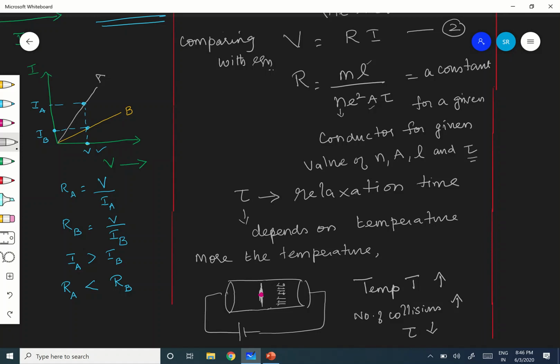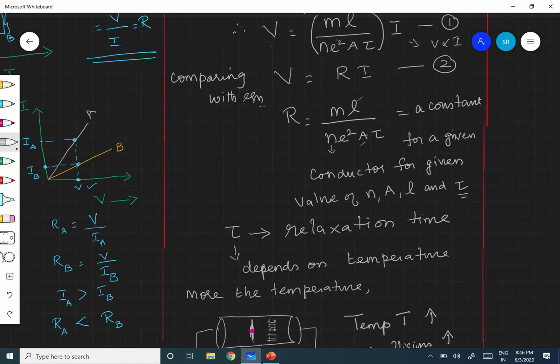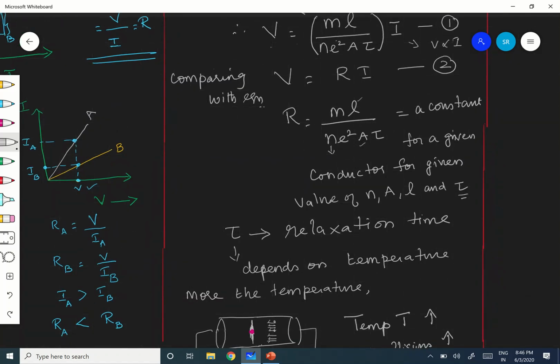Therefore, at a given temperature, tau will be constant. As the temperature is changing, number of collisions will also change, therefore tau will also change. That is why I have explained this. Here, R is equal to ml by n e squared A tau. For a given conductor, n will be a constant, right?